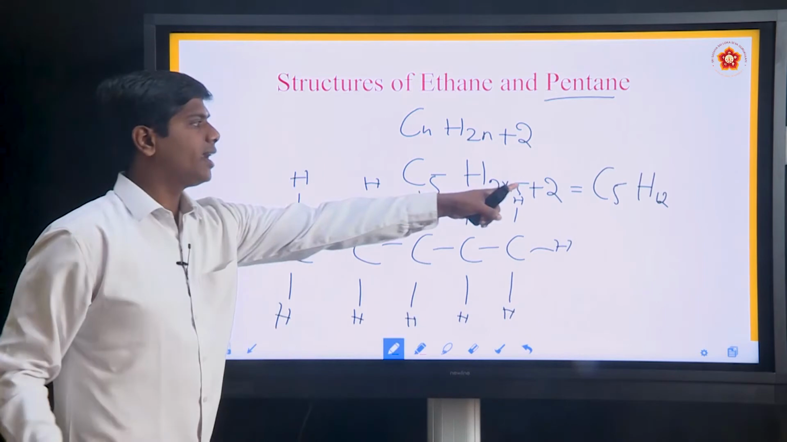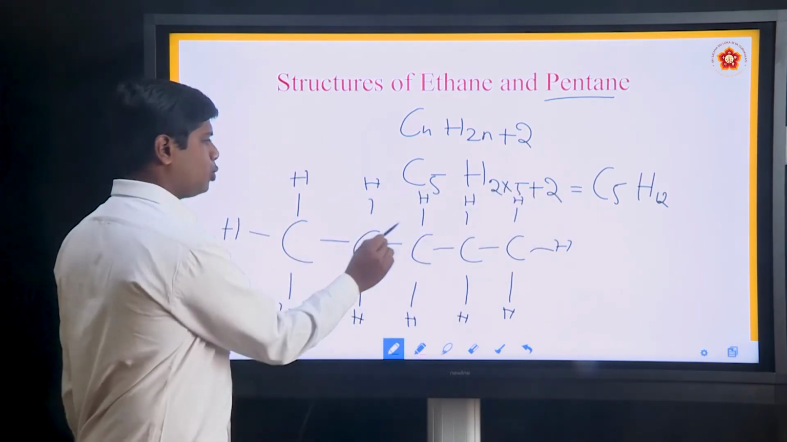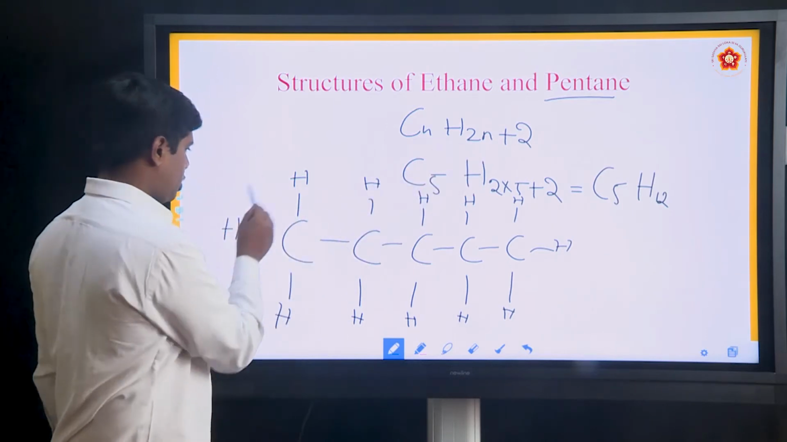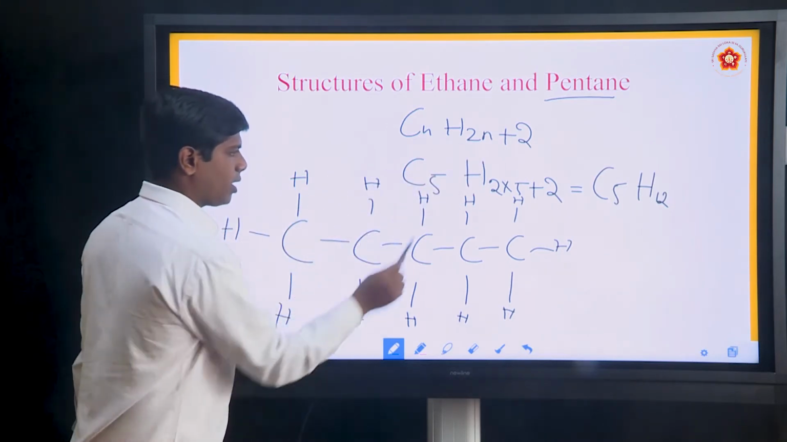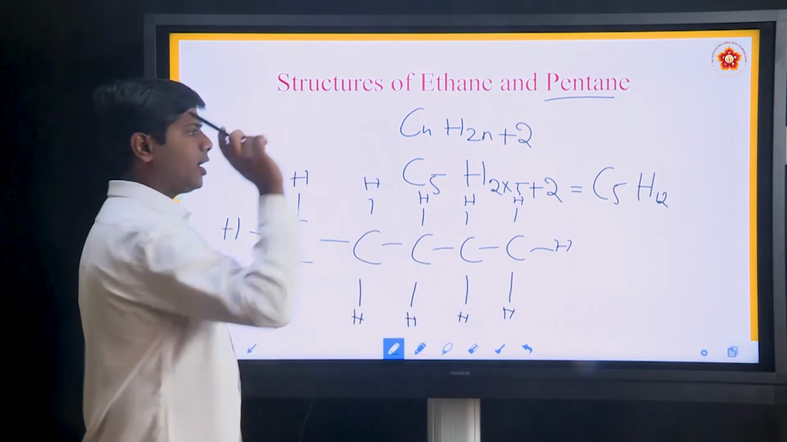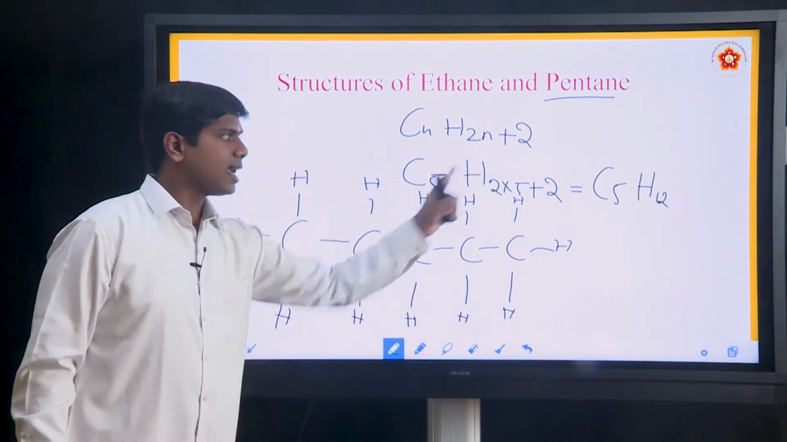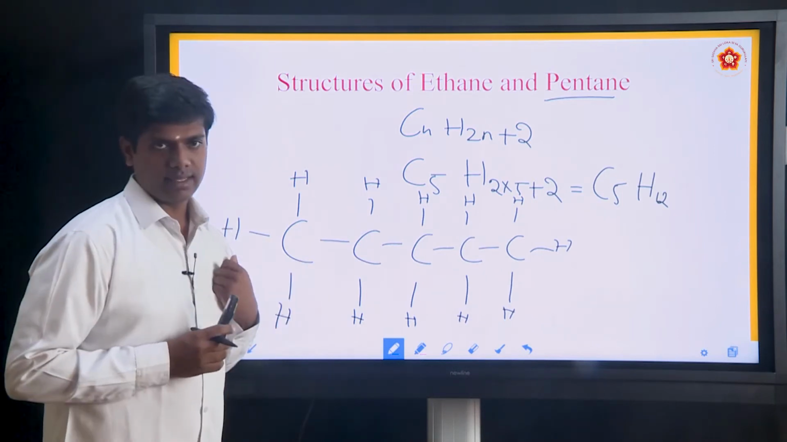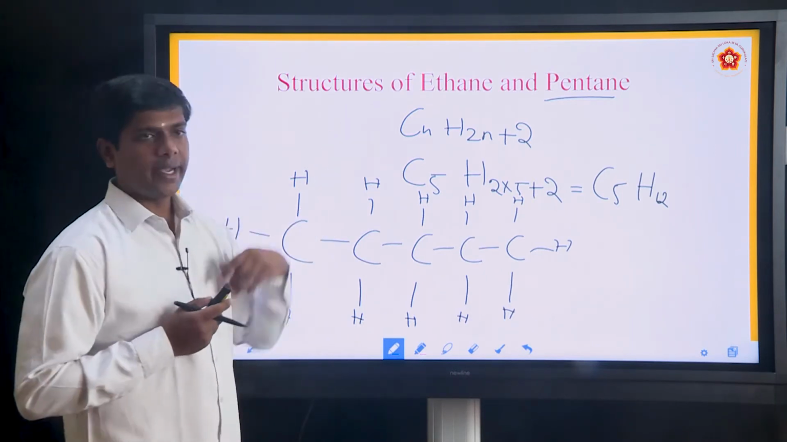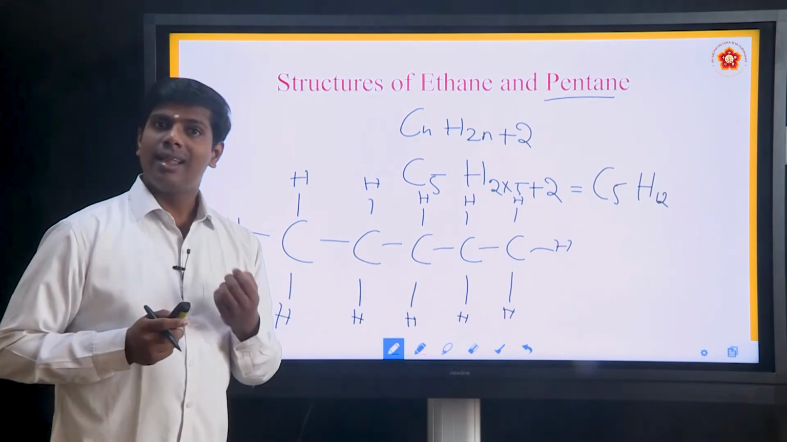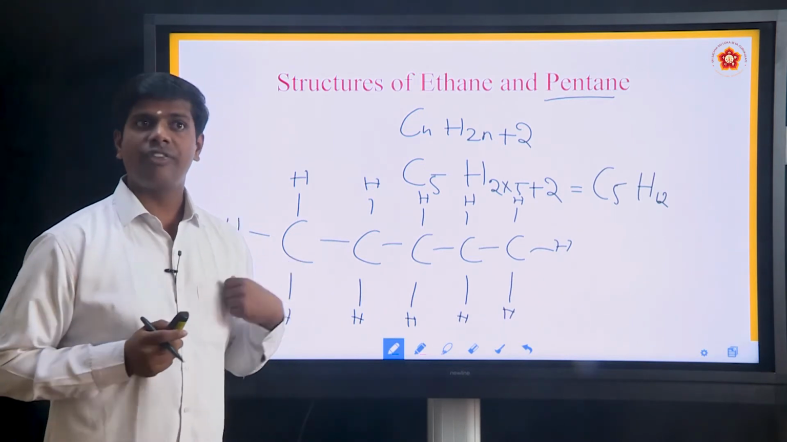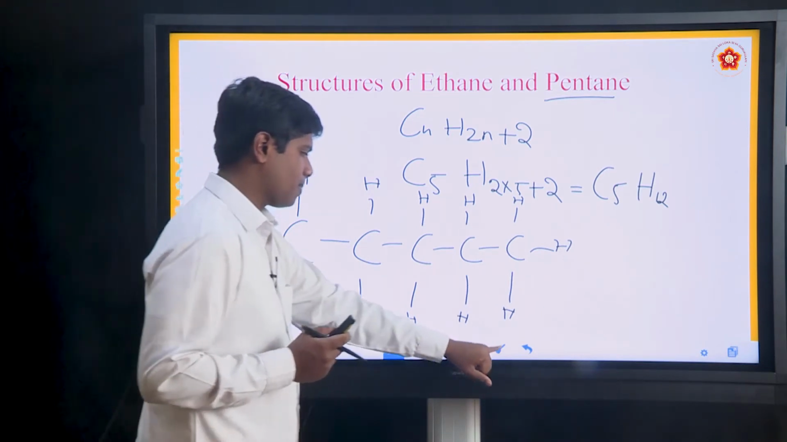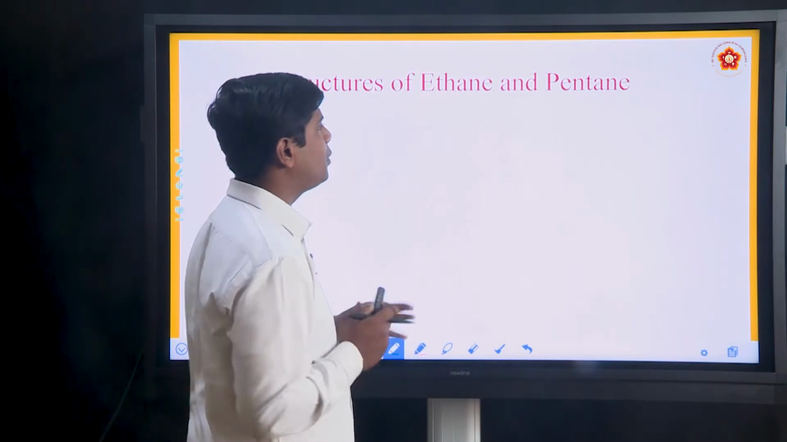Please count. How many carbon atoms? C5: 1, 2, 3, 4, 5 carbon atoms. Correct. How many hydrogen atoms? 12 hydrogen atoms. If the structure and the molecular formula are equal, then it is the correct structure. This is the structure of pentane. Shall we try the structure of butane? Yes, you can try. Write the structure of butane.